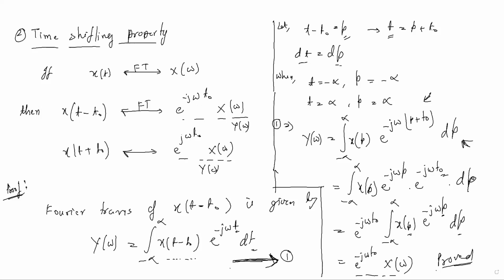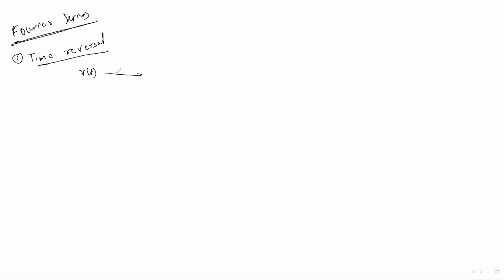Let me explain. This is for Fourier series, don't confuse, and the property is time reversal. So what does time reversal say? If x of t has Fourier series coefficients x of n, then x of minus t will have Fourier series coefficients